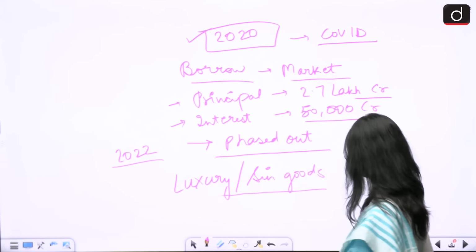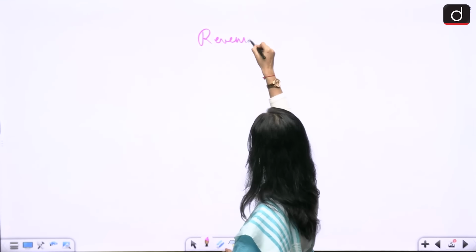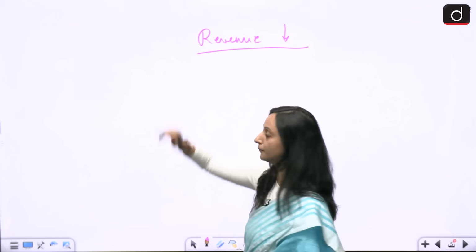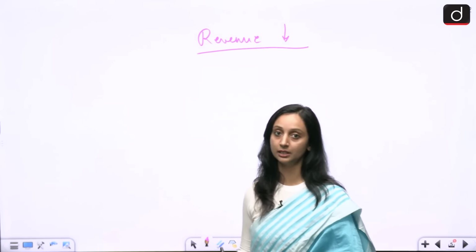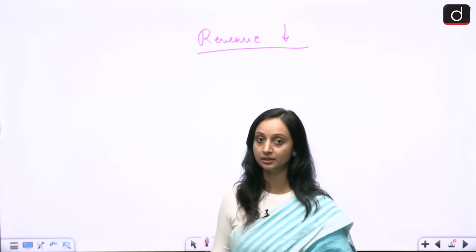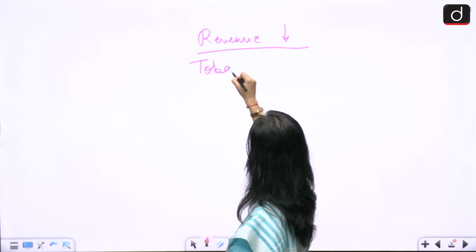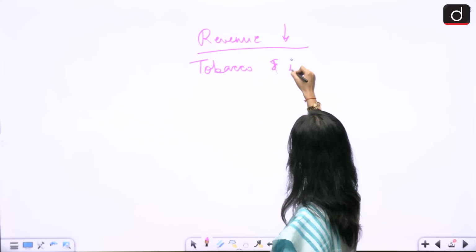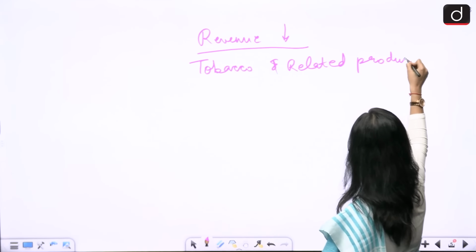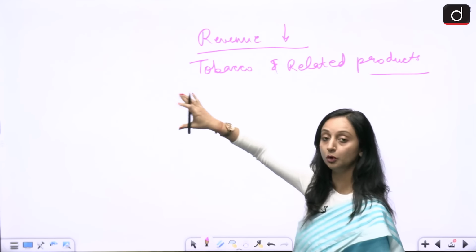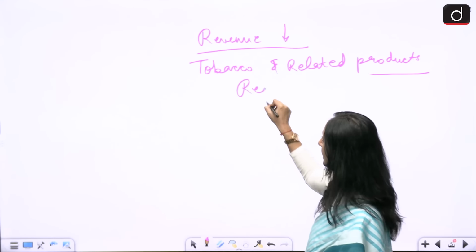When the compensation cess is phased out, it means that the revenue is going to fall. Because of that, the government now has said that while the GST compensation cess is going to phase out, it is still going to continue for tobacco and related products till the time the complete loan, both principal and interest, is repaid.